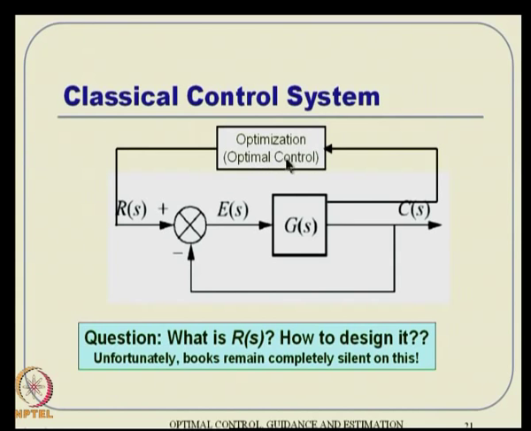And that is typically done using some optimization criterion. That means, if you are running a power plant, then your overall load should be at a particular level for your system to operate nicely. If you are talking about a missile guidance problem, your missed distance has to be 0 at the end. So, all sorts of things are nothing but optimal control problems. So, this is the loop that you are talking about in designing optimal control.